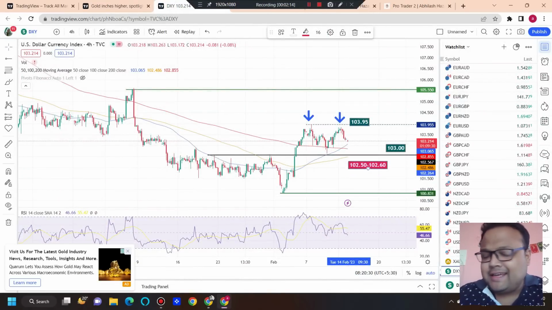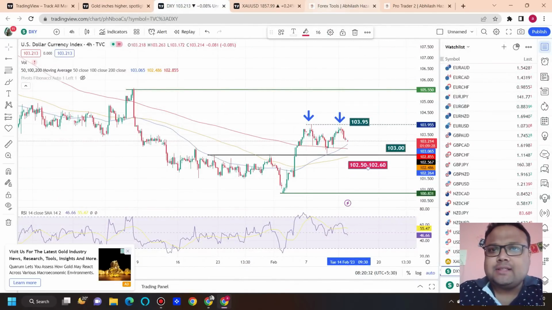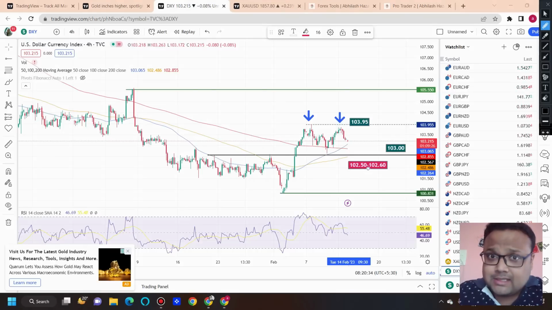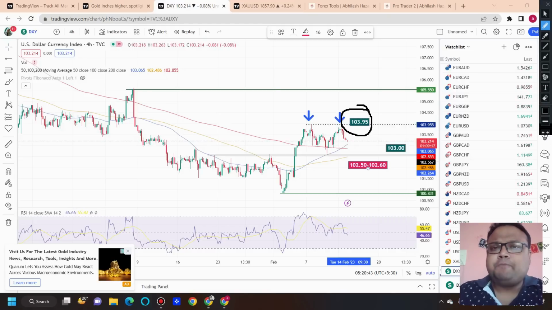So first of all, DXY. My dear friends, as discussed in our yesterday's video, the next resistance on DXY will be 103.95, and yes, DXY failed there. I clearly mentioned yesterday that if the same volatility on DXY continues, then DXY will face some resistance. And yes, DXY faced resistance before hitting 103.95. We saw a reversal. Right now it is standing at 103.21.